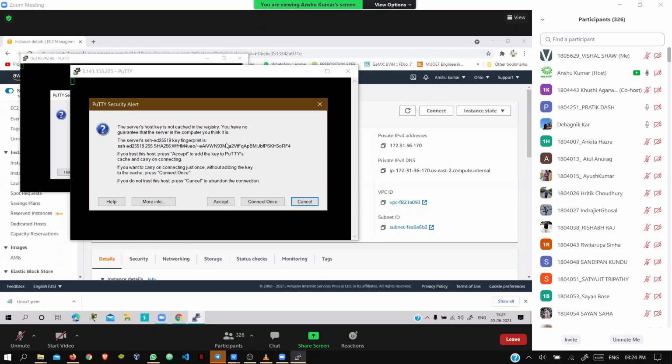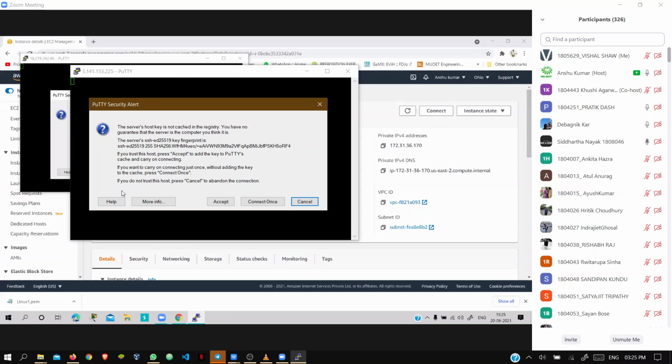Next, browse file. In browse file, you have to find your PPK file, which you have already converted. Just select it. Next, go to the session and give the public IP address.